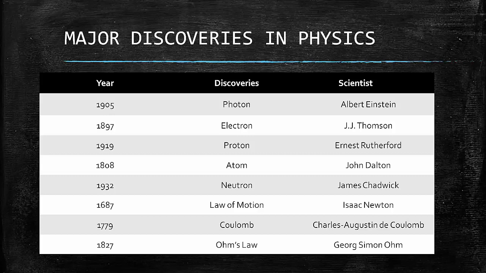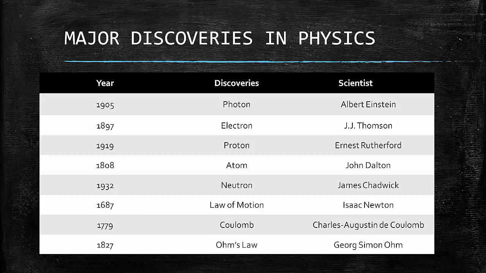In the year 1905, the scientist Albert Einstein discovered the photon. So students, I am sure you are aware of what a photon is. A photon is nothing but a packet of energy. It is the tiny particle of light. So this photon was discovered by Albert Einstein in the year 1905.